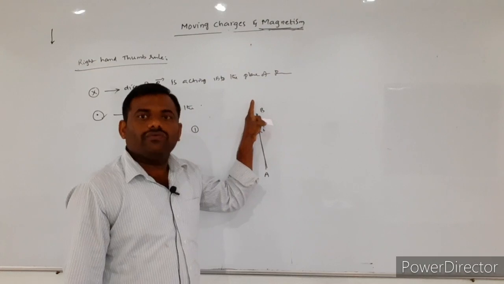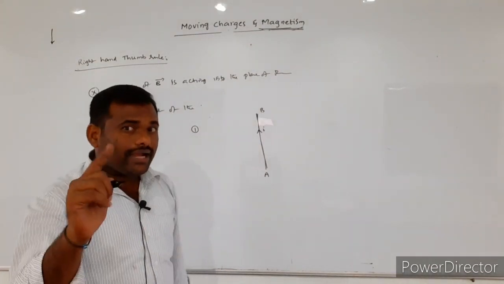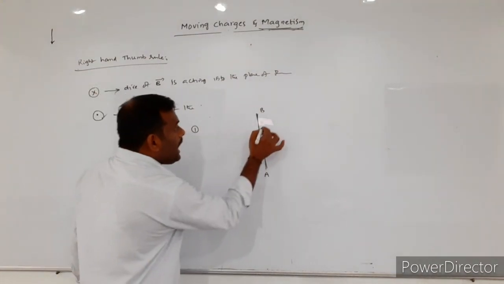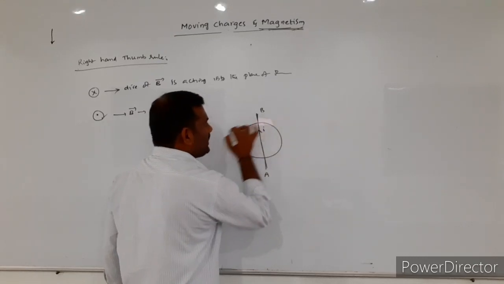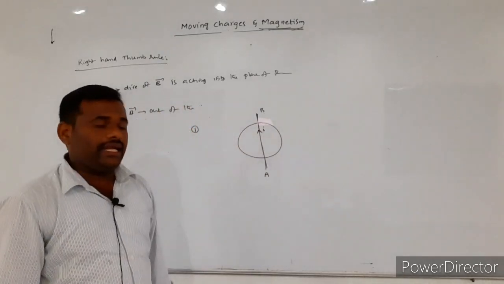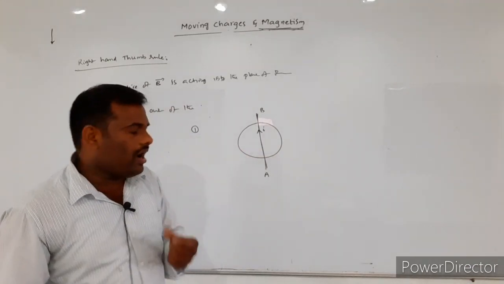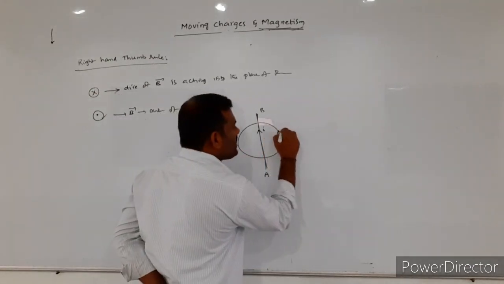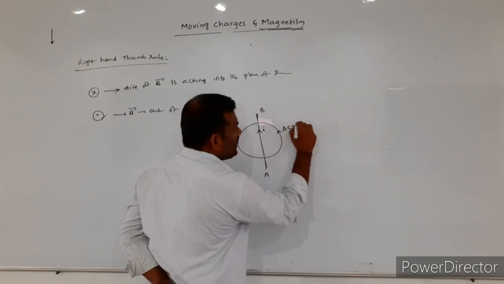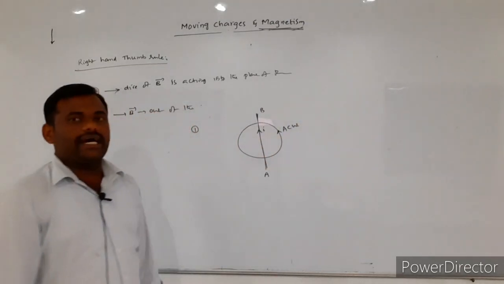Vertically upward direction. According to the right hand thumb rule, around the current carrying conductor, a magnetic field will be formed, and the lines of forces are formed in which direction? Anti-clockwise direction.